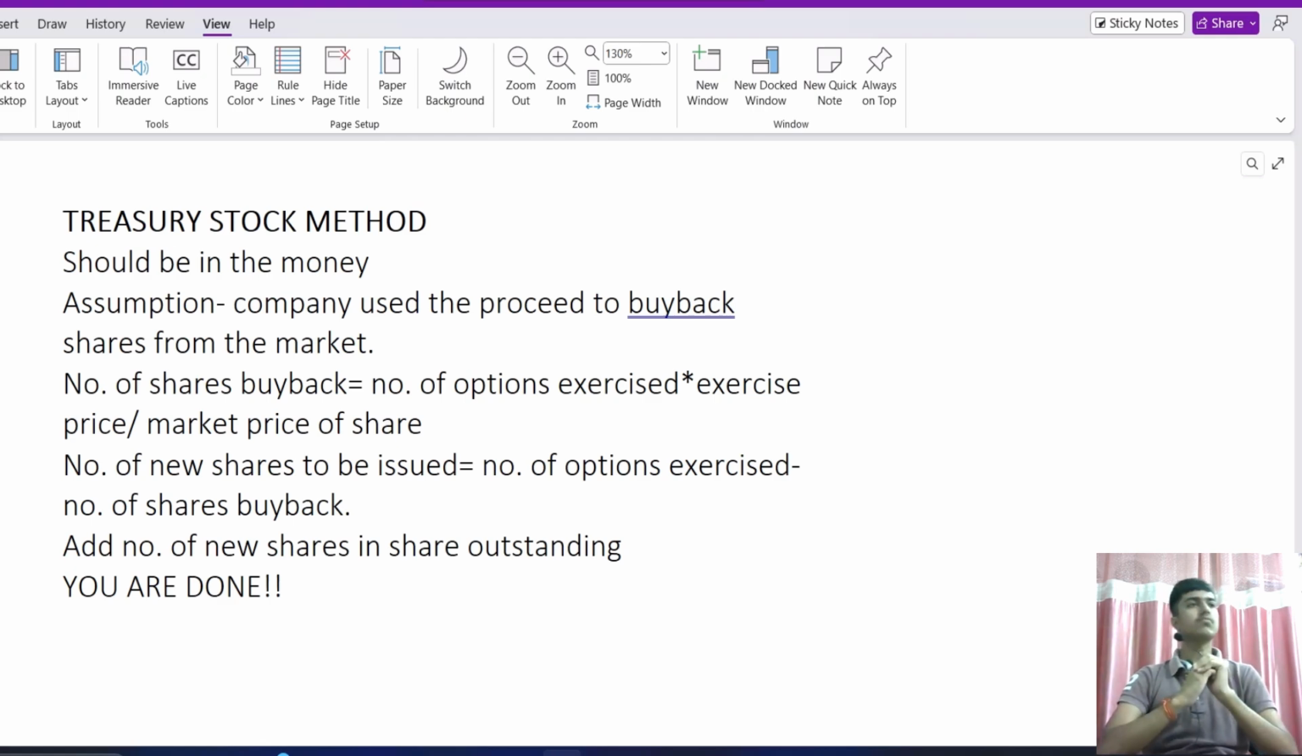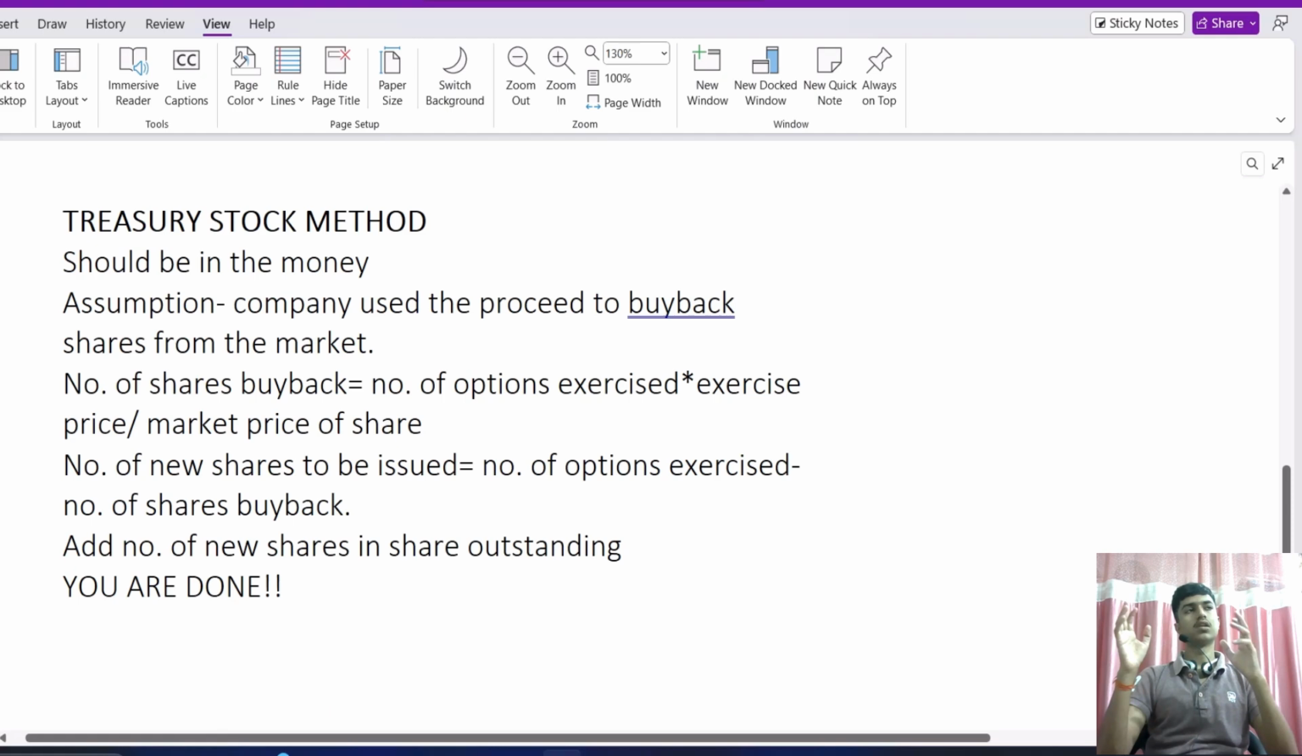That is the amount that will be received by the company. So the company will use that amount to buy back the shares from the market, and the balance is the number of shares.